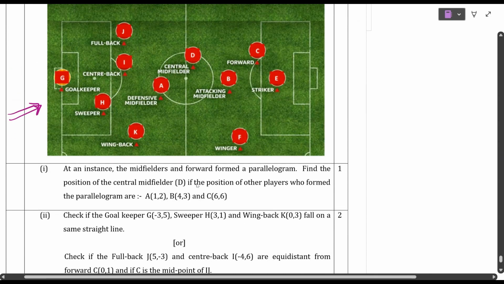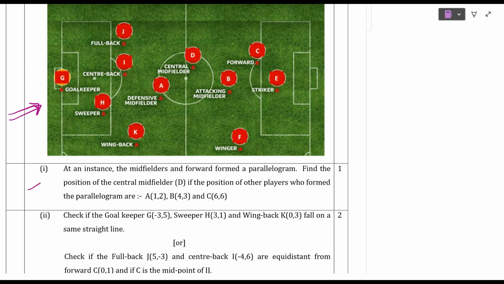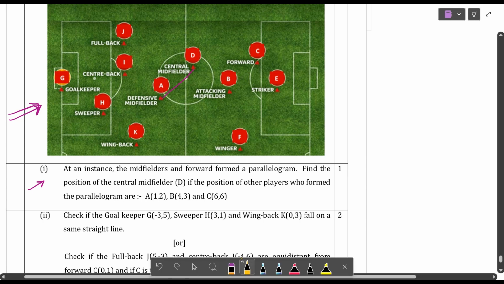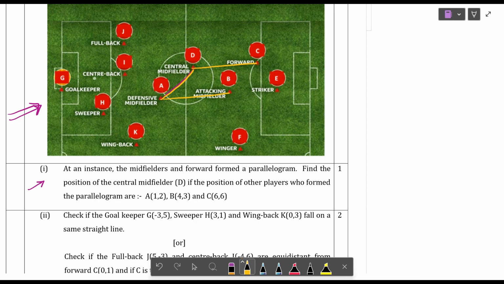At an instance, the midfielders and forward formed a parallelogram. So midfielders and forward, where are they? From here to here, these are the midfielders and these are the forward. Here, A, B, C, D formed a parallelogram. Understood?